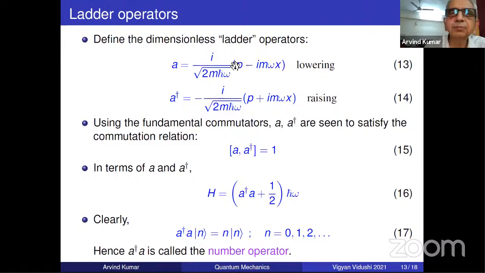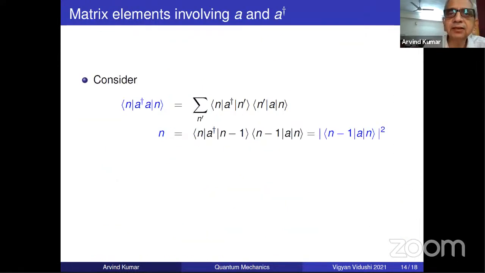Nothing but this. But we have seen its property. It can connect one state to one lower and nothing else. It can't connect to any other state. We have proved that already. So therefore, A can connect only n to n minus 1. If I put n minus 2, this matrix element is 0.